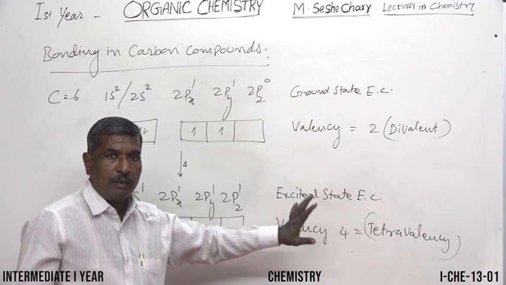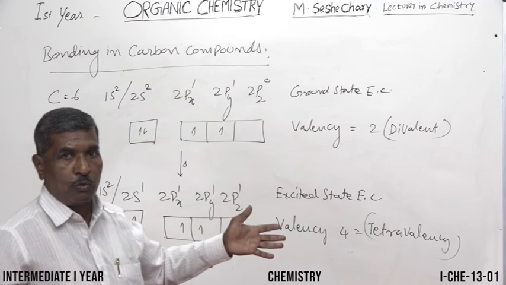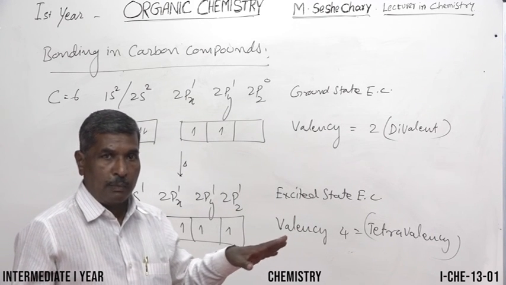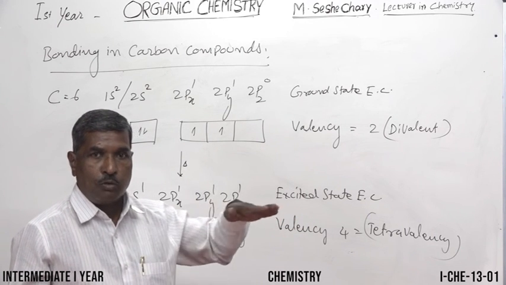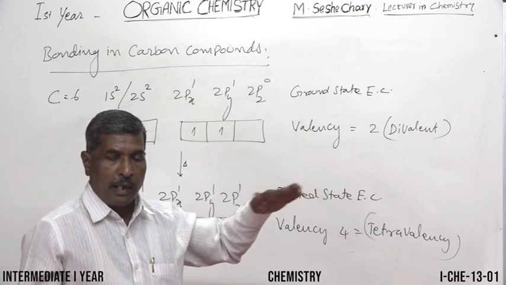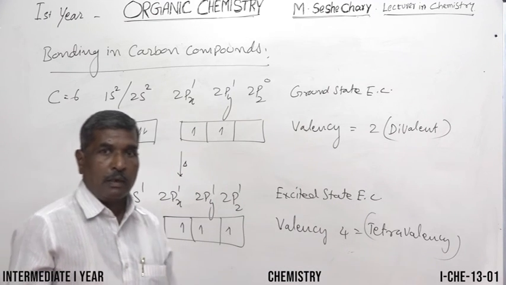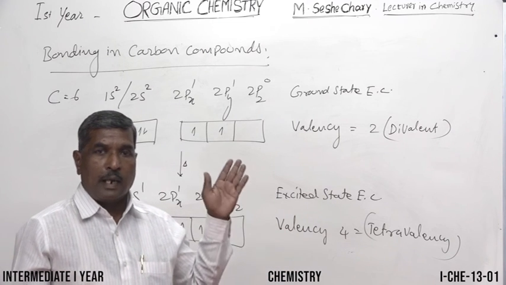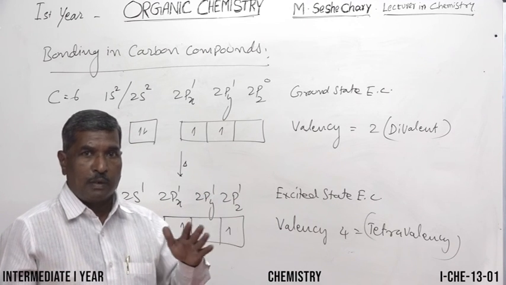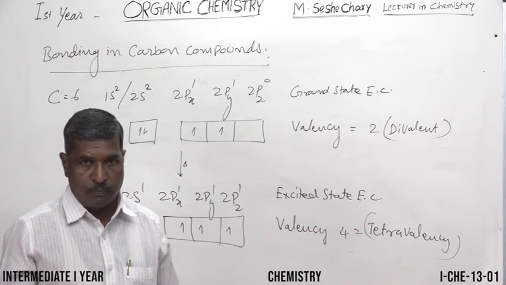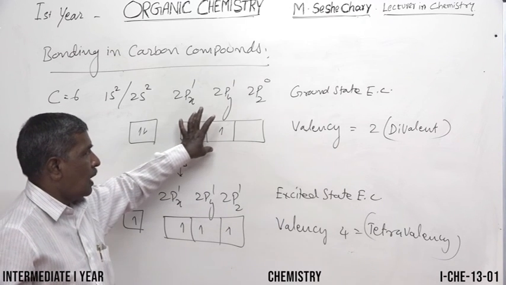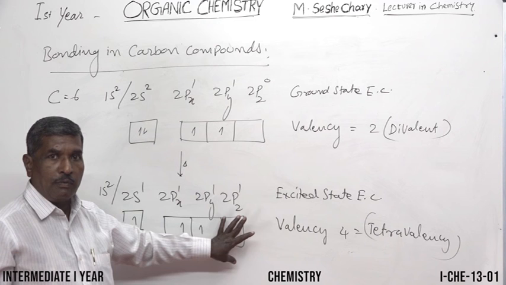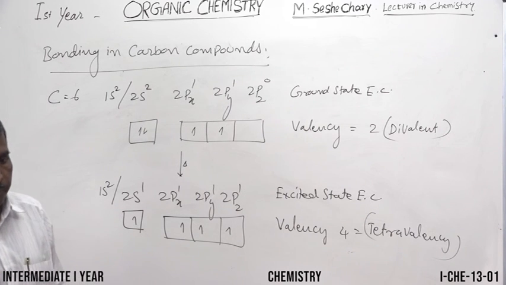So what is the valency of carbon? You should not ask whether ground state or excited state; no need to ask, because valency is always explained at room temperature. At room temperature, carbon exists in tetravalency. So carbon tetravalency and catenation are both responsible for the formation of a large number of organic compounds. So this is about the carbon atomic number, electronic configuration in the ground state, and electronic configuration in the excited state.